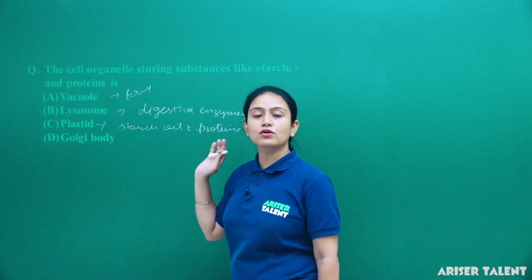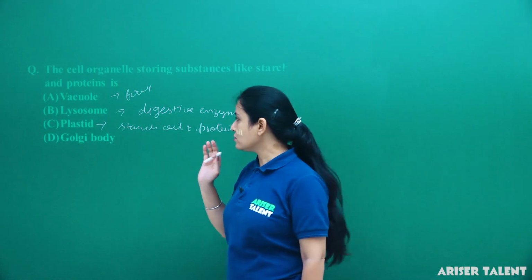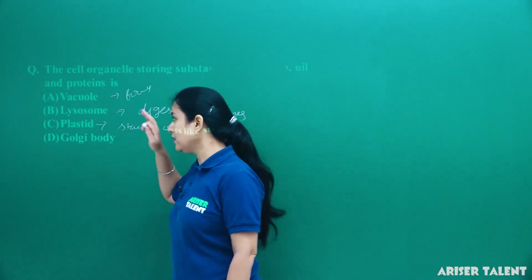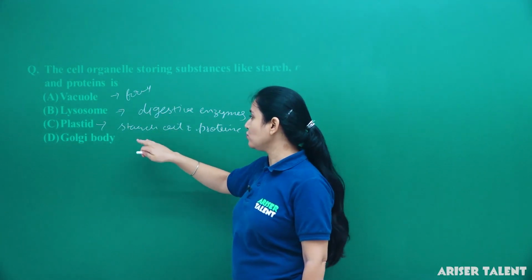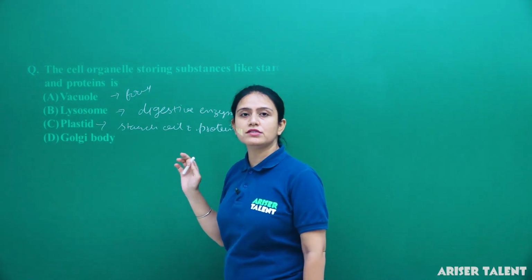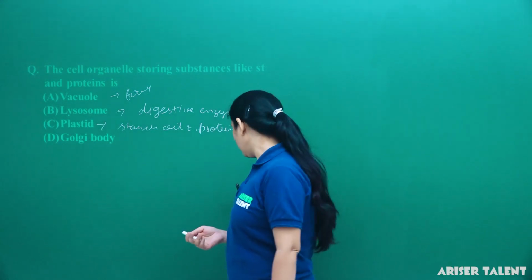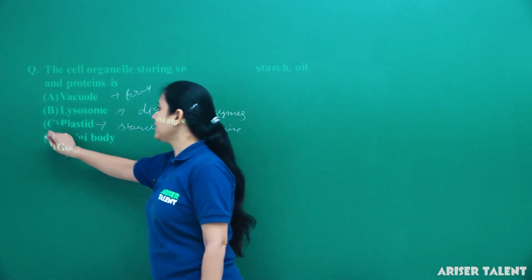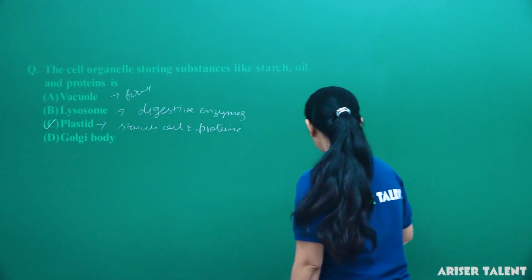Actually, we know plastids are of three types: chloroplast, chromoplast and leucoplast. And leucoplast generally store the starch, oil and protein because they do not contain any color or any pigment. So the answer of this question is option C, that is plastid. Clear?